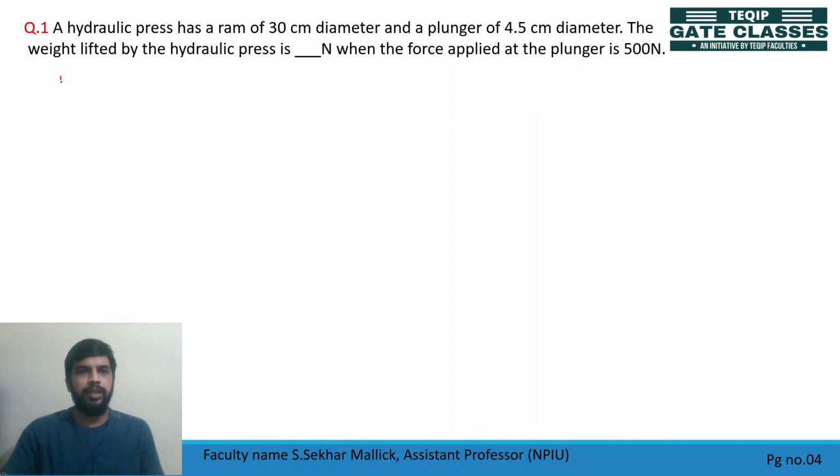तो यहाँ पे हाइड्रोलिक प्रेस में एक बड़ा एरिया रहेगा that will be connected to a plunger of smaller diameter. So here this is your ram.